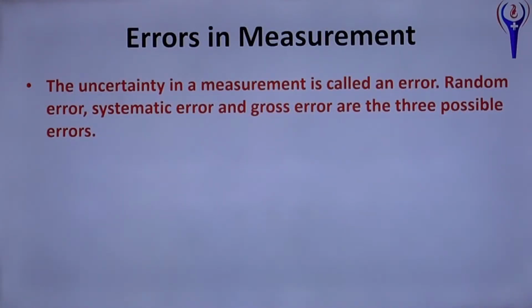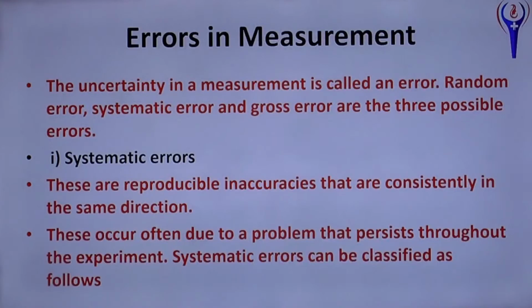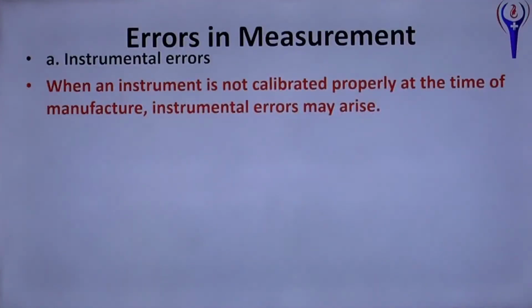Uncertainty in a measurement, another name is error, is called error. There are 3 possible errors: random error, systematic error, and gross error. Systematic errors are reproducible inaccuracies that are consistently in the same direction. These occur often due to a problem that persists throughout the experiment. Systematic errors can be classified as instrumental error, that is, when an instrument is not calibrated properly at the time of manufacture, instrumental error may arise.